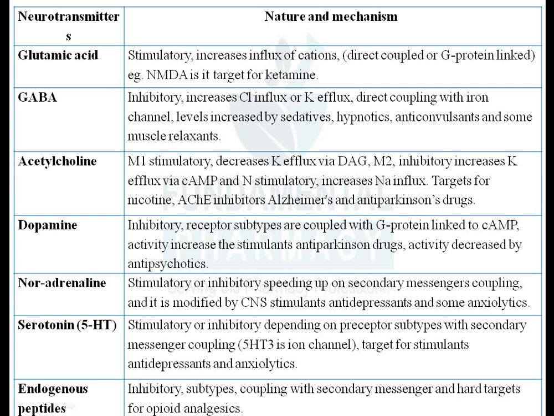The next one is noradrenaline. So noradrenaline is a neurotransmitter of the sympathetic nervous system. Okay, so it has both types, stimulatory as well as inhibitory in nature. So there are different receptors of noradrenaline.